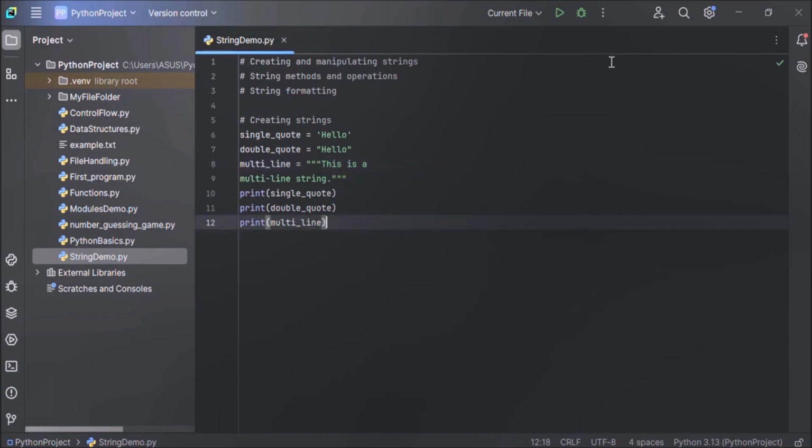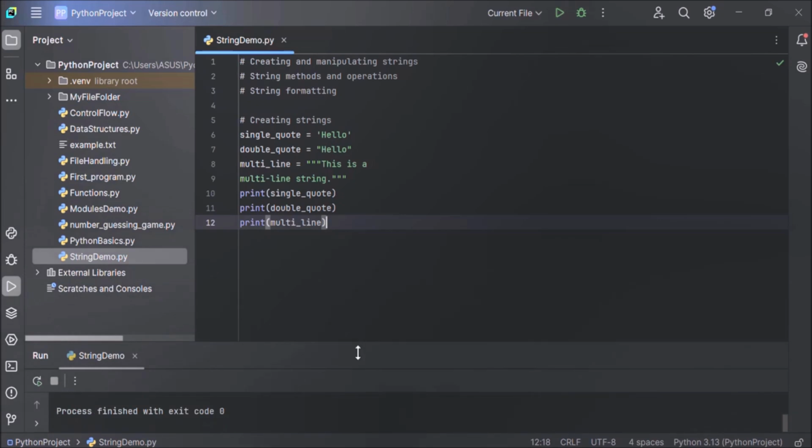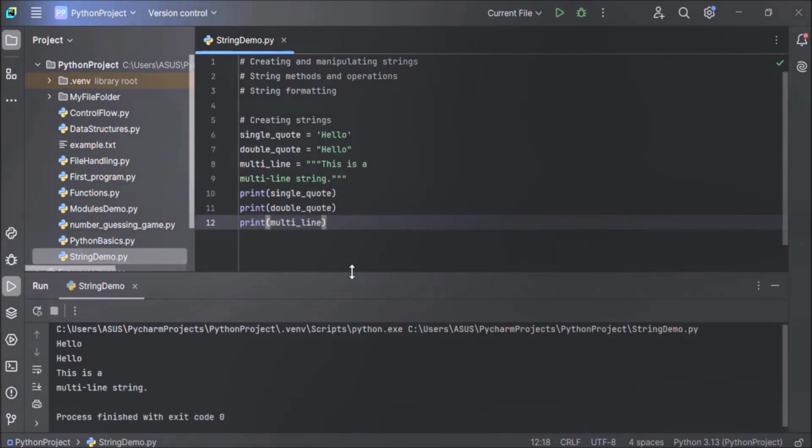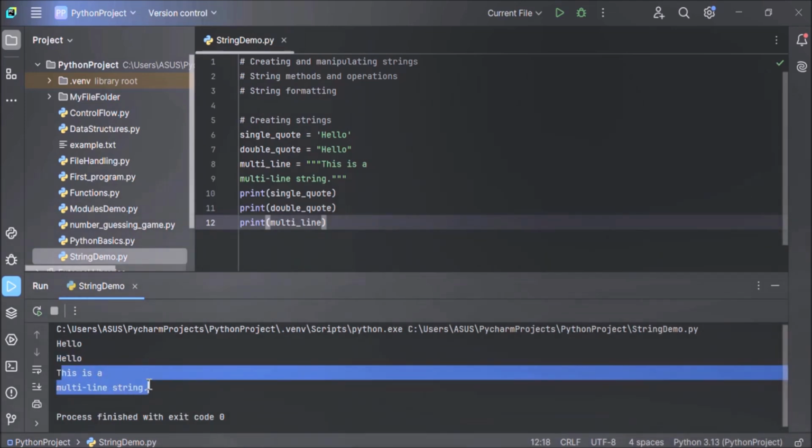Now let's execute the code and see the output. You can see this string was created using single quotes, and this hello string was created using double quotes, and this is a multi-line string. This was created using triple quotes.